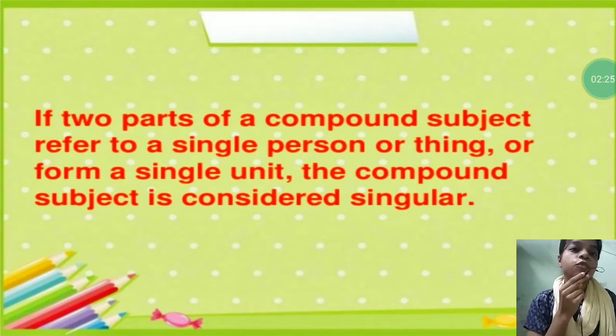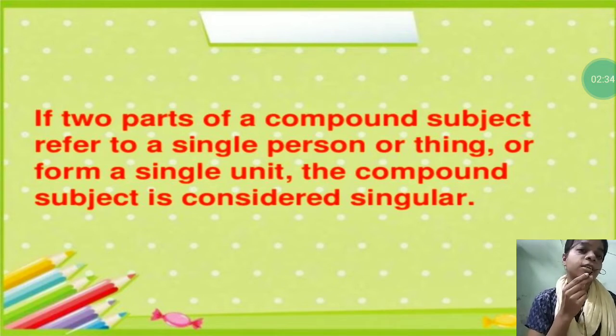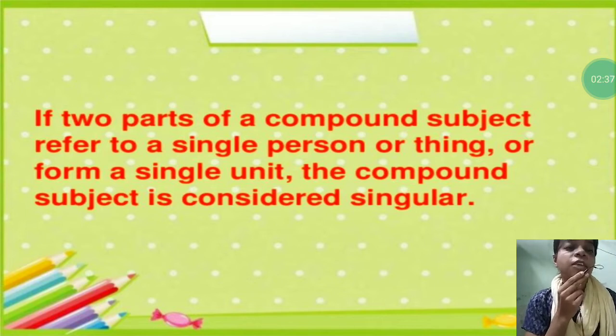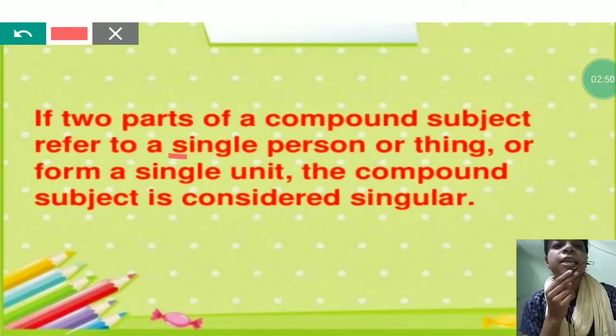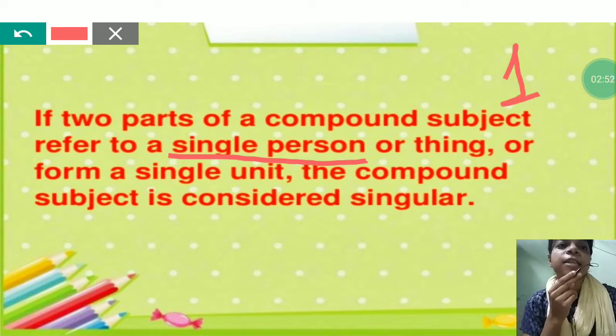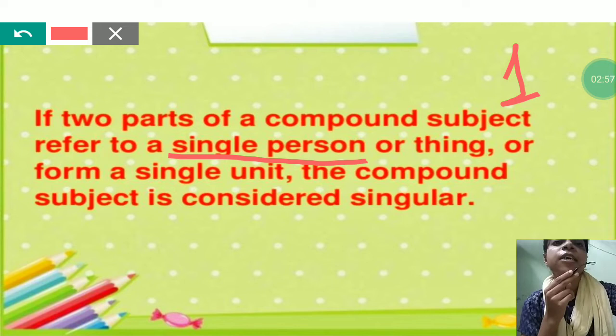But if two parts of a compound subject refer to a single person or thing or form a single unit, the compound subject is considered singular. So you learn that when we combine two subjects using and, then we need a plural verb as it shows that it is plural. But if those two subjects refer to a single person, or you can say refer as one, then it is considered singular and it needs a singular verb.